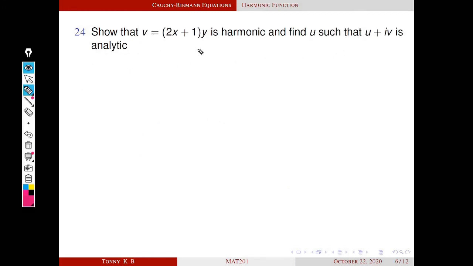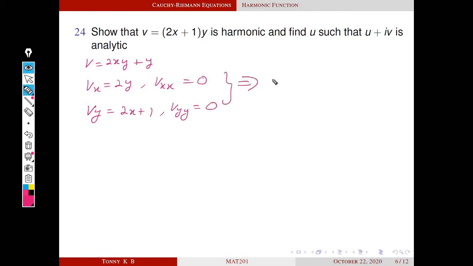Show that v equal to 2x plus 1 into y is harmonic and find u such that u plus iv is analytic. Okay, so given that v is equal to, vx is equal to 2y, vxx equal to 0, vy is equal to 2x plus 1, vyy is equal to 0. So this implies v is harmonic.